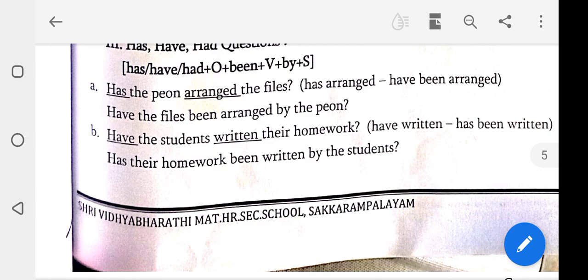Listen students, the salesman is the subject, answered the verb, all the questions patiently is the object. When you change active to passive, you should write the object first. All the questions were patiently answered by the salesman. Okay students, thank you to one and all.